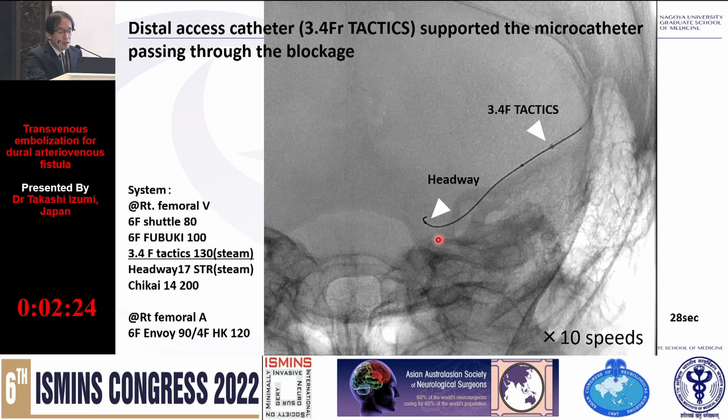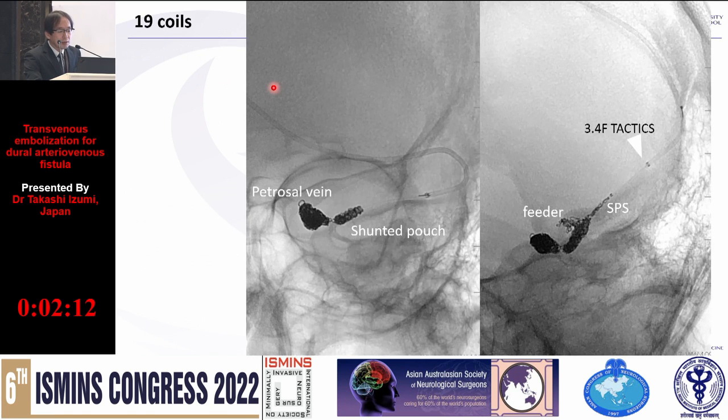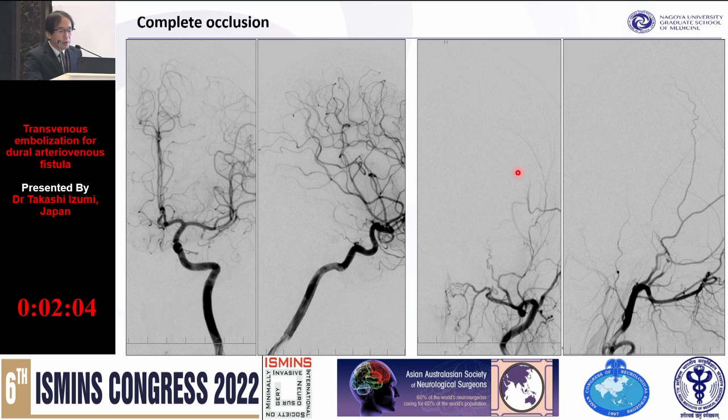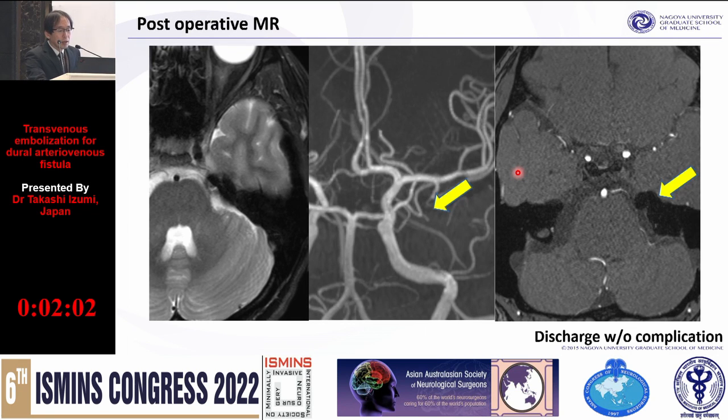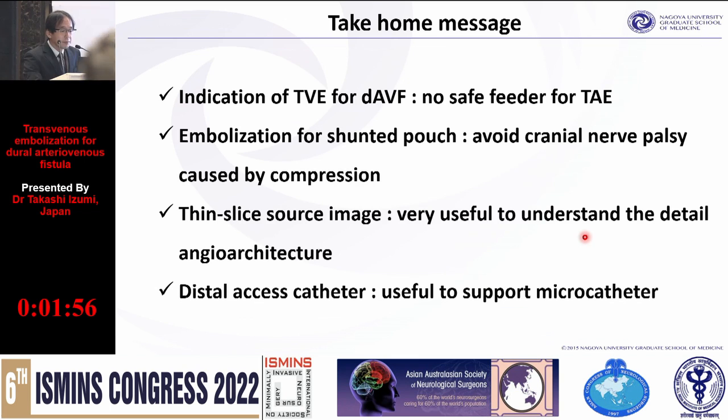I succeeded in reaching the shunted pouch, and using this type of access catheter is very helpful to support the microcatheter passing through the blockage. I embolized the petrosal vein and the shunted pouch, and like this, complete obliteration is obtained. And here is the postoperative MRA. The patient was discharged without complication.